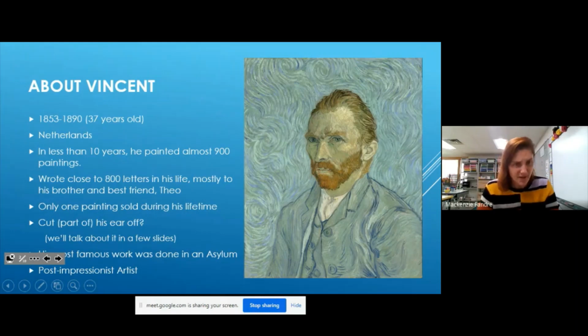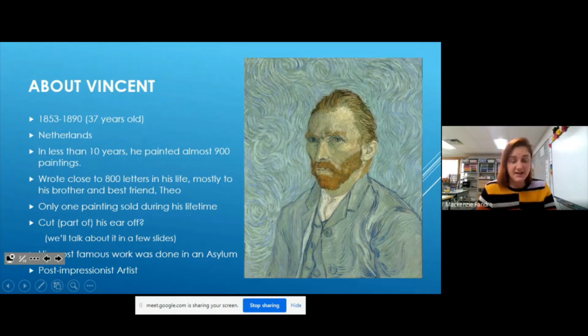But a lot of his most famous work that he did was while he was in an asylum to help hopefully get him mentally a little healthier. So he checked himself into an asylum and he did lots of paintings. And some of his most famous paintings in the world were created while he was trying to help himself.